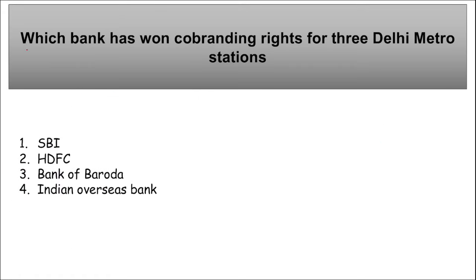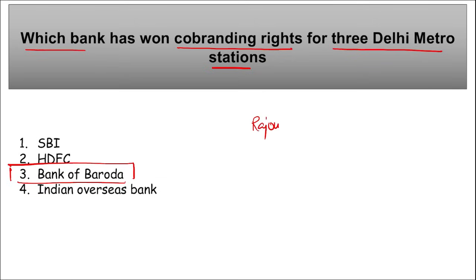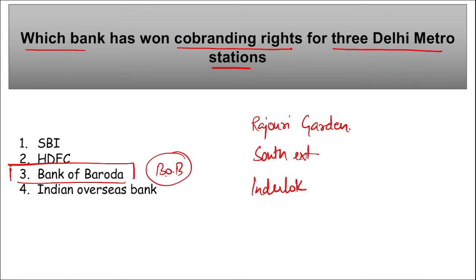right? Next, which bank has won co-branding rights for 3 Delhi metro stations? It is Bank of Baroda, right? Bank of Baroda has won co-branding rights for 3 Delhi metro stations. Which are these Delhi metro stations? Rajouri Garden, then South Extension, and Inderlok. These are the 3 Delhi metro stations for which the Bank of Baroda, BOB, has won the co-branding rights. Correct? Take a note of this.